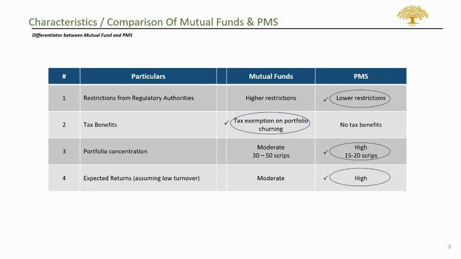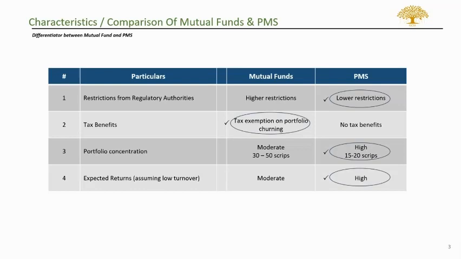The third point I would like to highlight here is the portfolio concentration. Since in mutual funds the fund manager is restricted from having more than 10% weightage in a single stock, we typically see that the mutual fund portfolio is much more diversified and in sync with the index, which is not the case in a PMS fund.